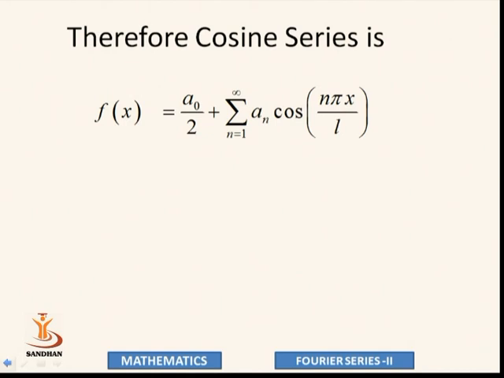So let's put all these values in our Fourier cosine series, that is f of x equal to a0 by 2